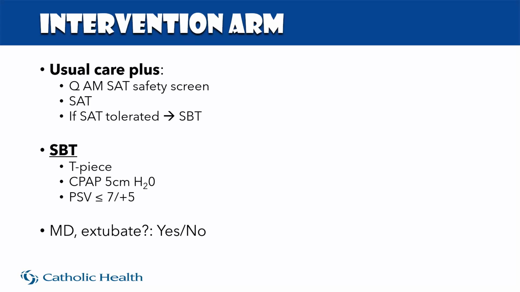So the intervention arm received all the usual care that we just spoke about, but before they went on to their breathing trial screen, they got a daily spontaneous awakening trial safety screen. If they passed that, they went on to their awakening trial. If they passed the awakening trial, they went on to the spontaneous breathing trial screen. So how exactly was a SAT initiated?